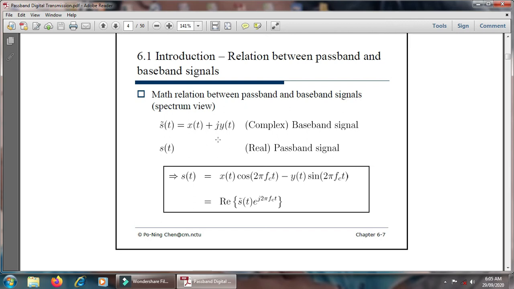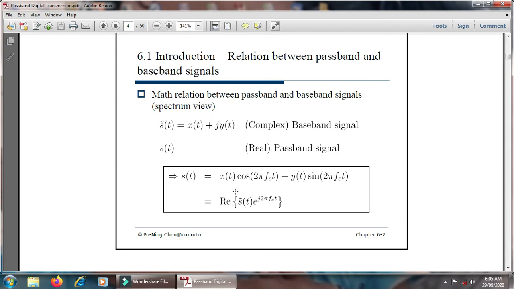So we have to represent the baseband signal and the passband signal in this equation. The passband signal is generally represented by x of t cos 2 pi fc t minus y of t sin 2 pi fc t.